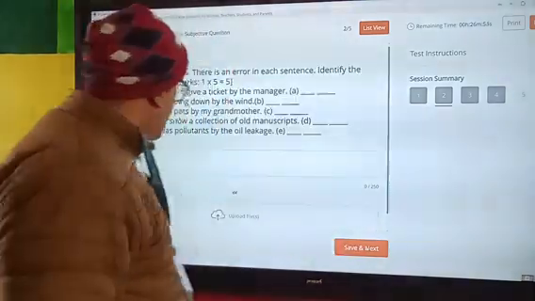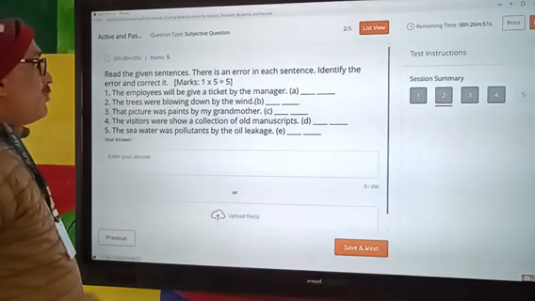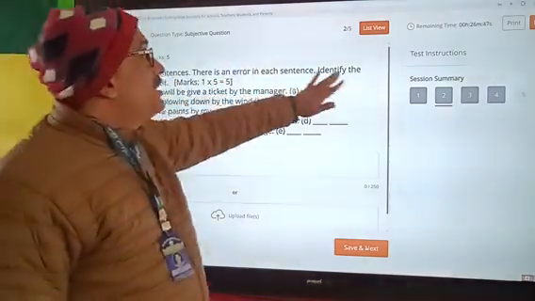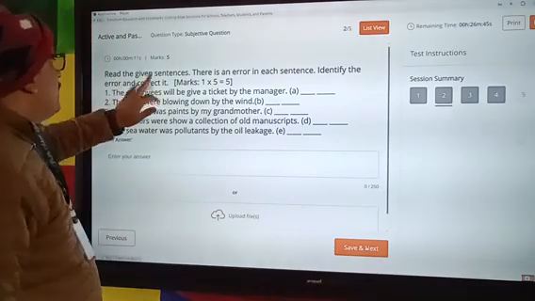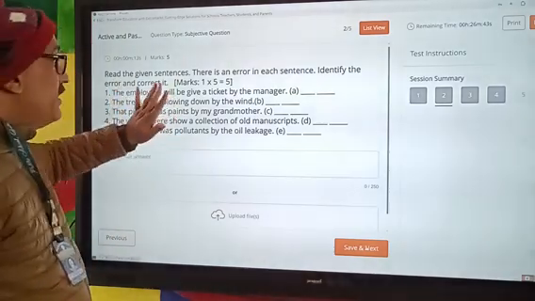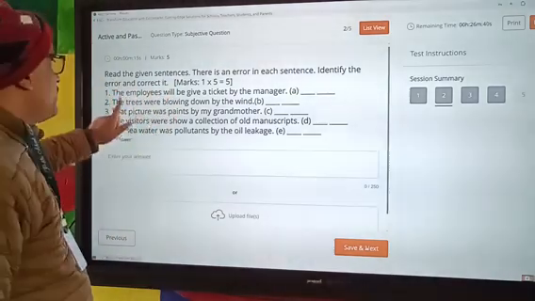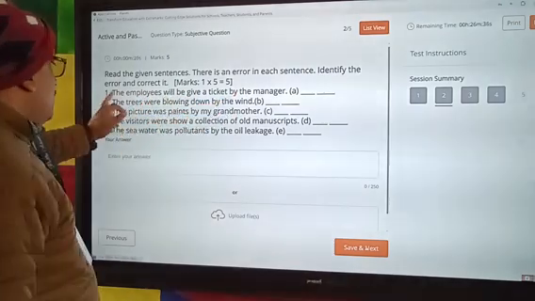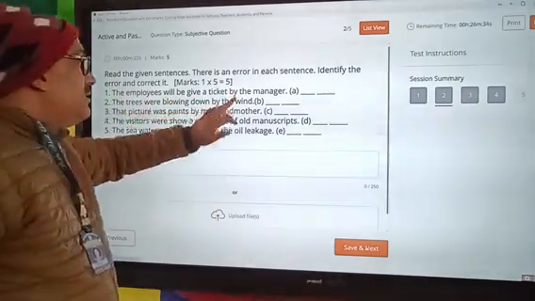And next, read the given sentences. There is an error in each sentence. Identify the error and correct it. You have to identify an error and you have to correct it. The employees will be given a ticket by the manager. The trees were blowing down by the wind.